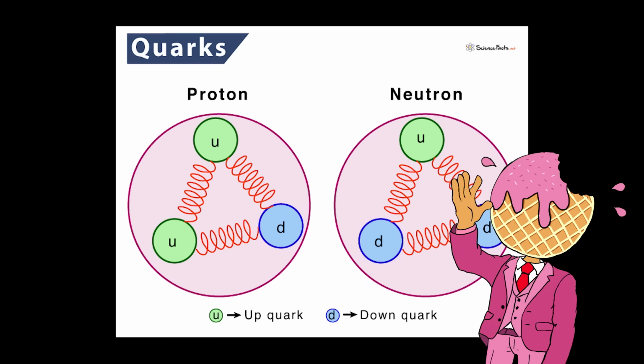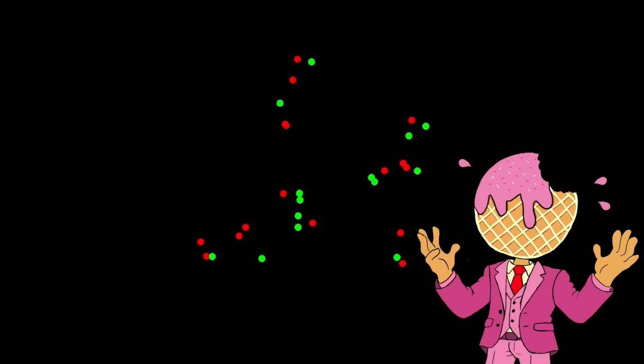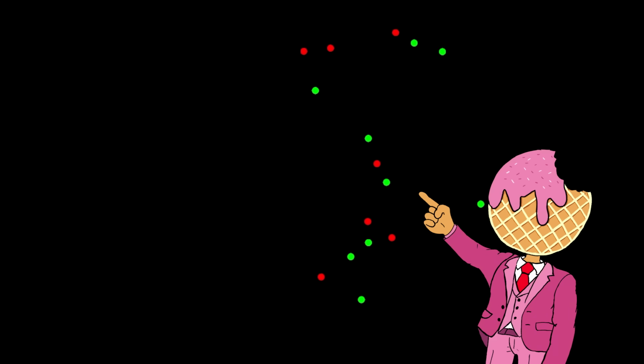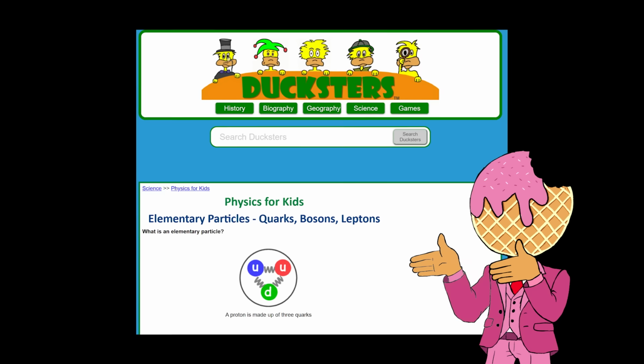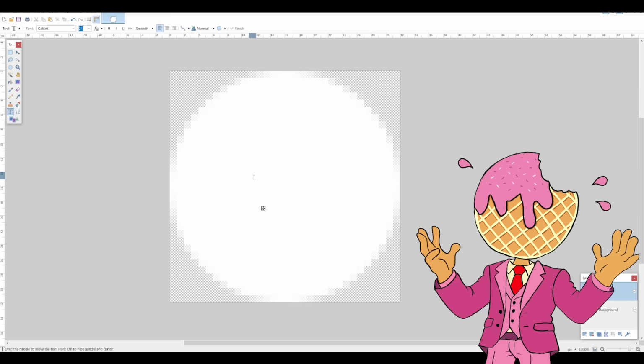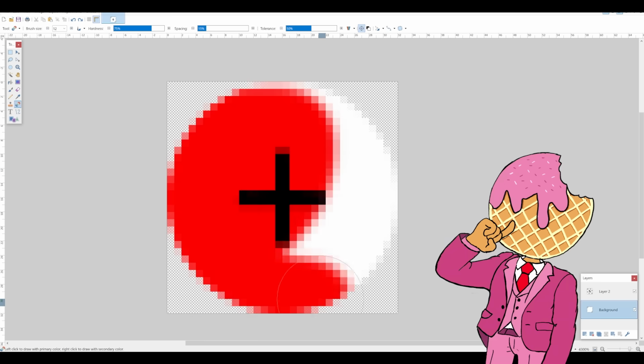Anyway, I made it so that they don't get too far from each other, and if we speed it up, they kind of look like those weird particle diagrams that you find while doing very important research. And if we put a whole bunch of them together, they make a beehive that runs away. So let's add a proton now. Red. And neutron.